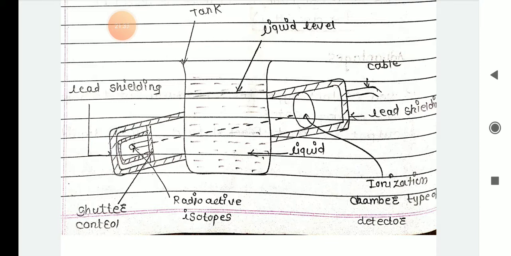So the main thing is you can use the gamma rays. In that, at the input side you have radioactive isotopes, and at the output side you have what? Ionization chamber, that is the detector, source and detector. So the detector will collect the remaining gamma rays and send them to the chamber. Okay, so next we move on to the advantages.